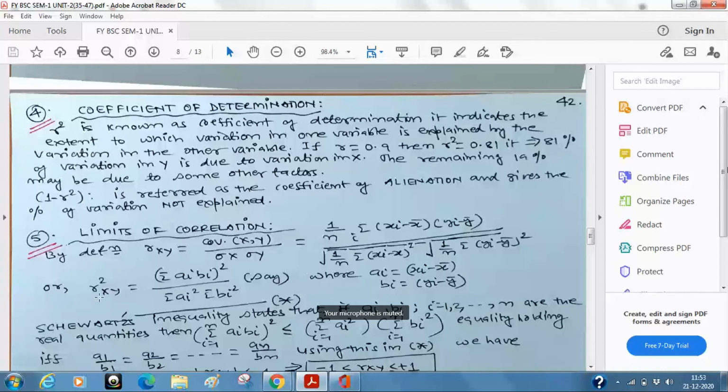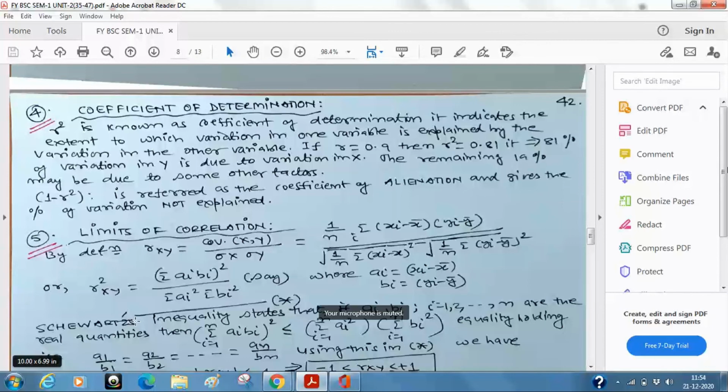Now there is one inequality which was given by a person whose name is Shepard's. We are not going to prove it, we are going to use it. In mathematics also you must have seen that we use certain results directly, without proving them, because they were already proved somewhere.